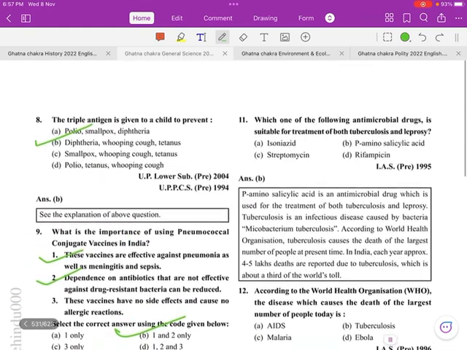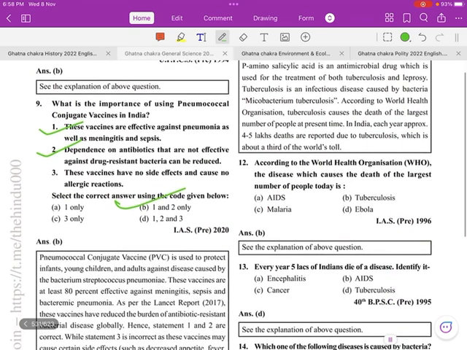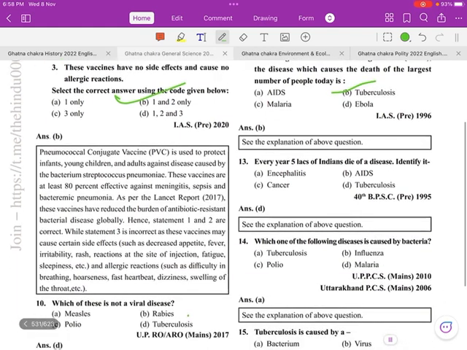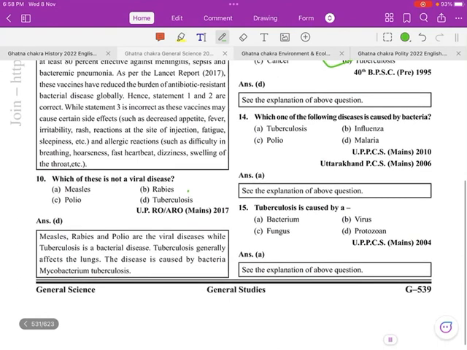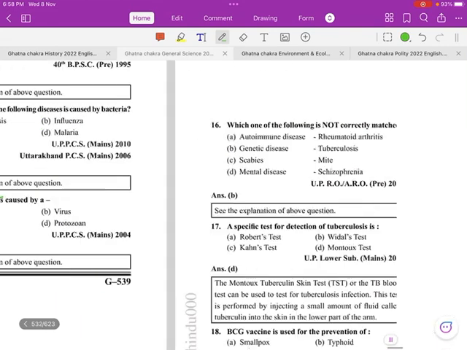Next, which of the following antimicrobial drugs is suitable for the treatment of both tuberculosis and leprosy? P-aminosalicylic acid. According to the World Health Organization, the disease which causes the death of the largest number of people is tuberculosis. Every year 5 lakh Indians die of a disease. Identify it: tuberculosis. Which one of the following diseases is caused by bacteria? Tuberculosis. Next, tuberculosis is caused by bacteria.